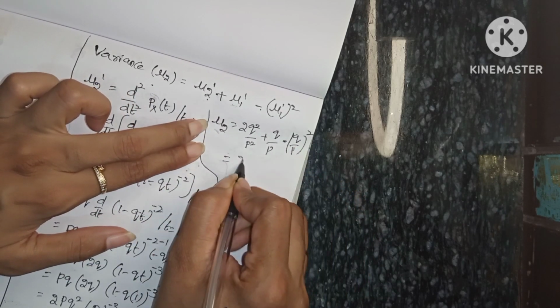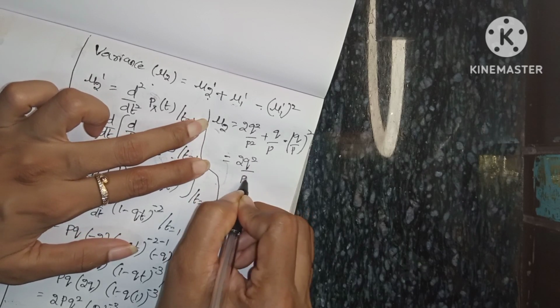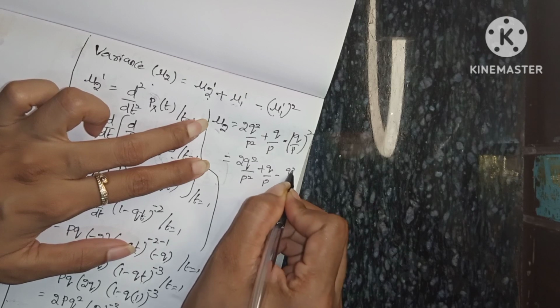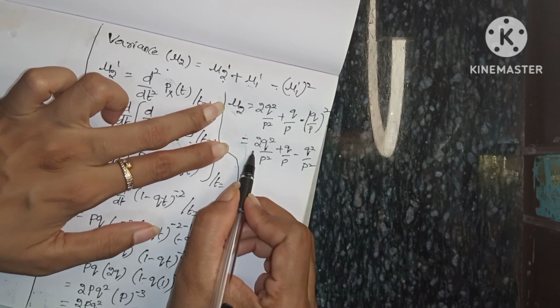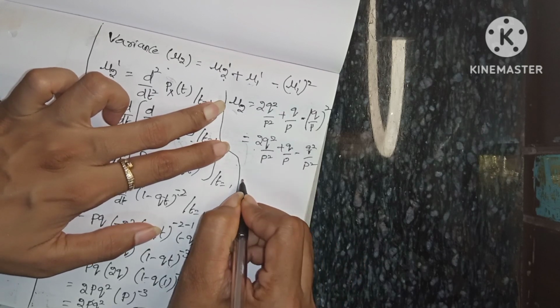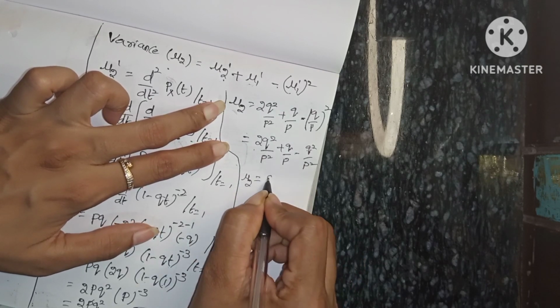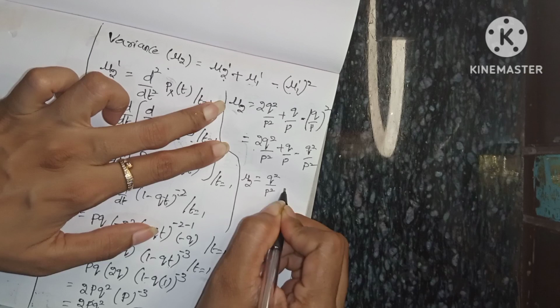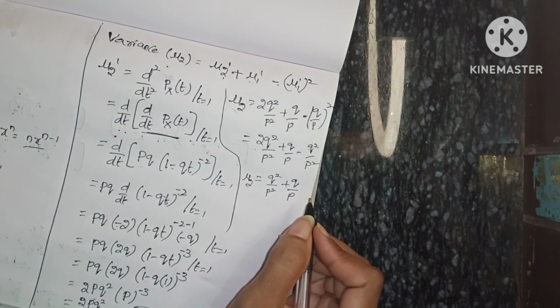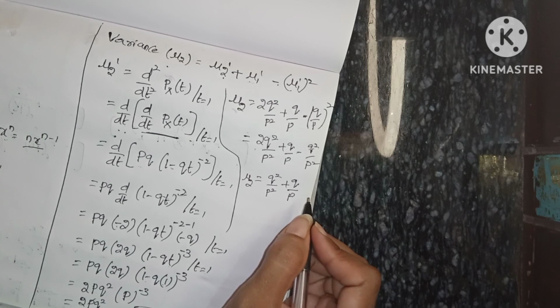So that equals 2q square by p square plus q by p minus q square by p square. So 2q square by p square minus q square by p square gives mu2 equals q square by p square plus q by p. Okay, so this is the variance.